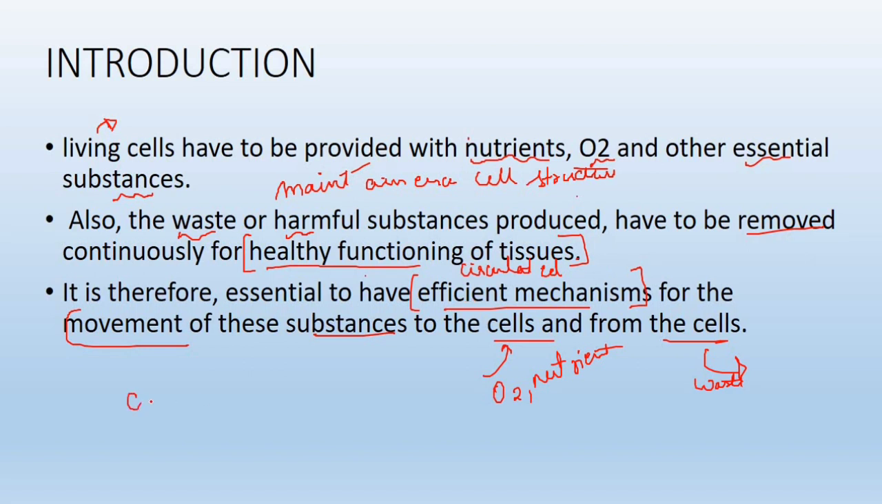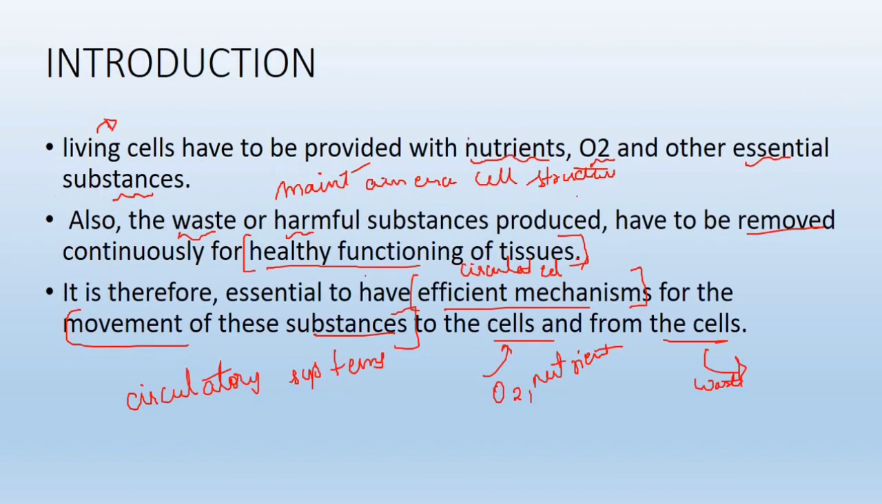So therefore organisms need circulatory systems for movement of these substances towards the cell and away from the cell, so that there can be healthy functioning of the cells or the tissues.